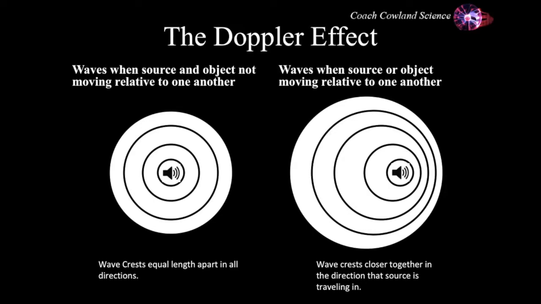Now, even though this example gives the motion of the source, the Doppler effect also works if the source is stationary and it's the observer that's moving relative to the source. When I say relative to the source, I mean either moving closer or moving further away. In either of those scenarios, the Doppler effect would have an impact, and the observer would hear a different pitch than a person standing at the source.